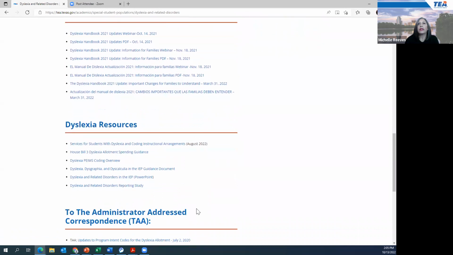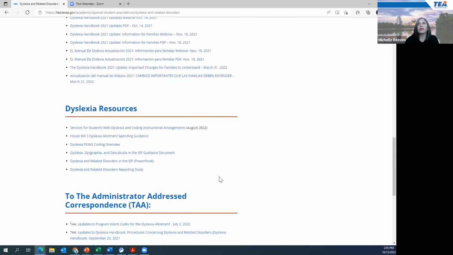And as I scroll down, the next section is Dyslexia Resources. So this is services for students with dyslexia and coding instructional arrangements. This is one that has been updated August 2022. And I'm going to show you where it is in the appendix as well, just so you know, and it's updated there. And then you have the Dyslexia Allotment Spending Guidance document. We have the Dyslexia PIMS coding overview.